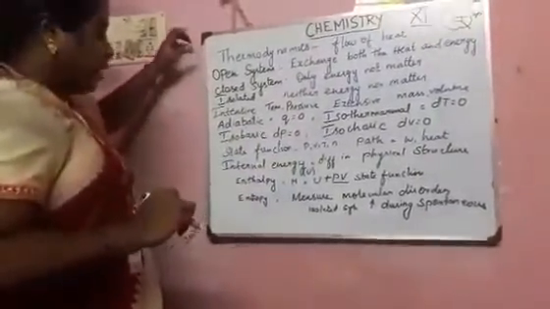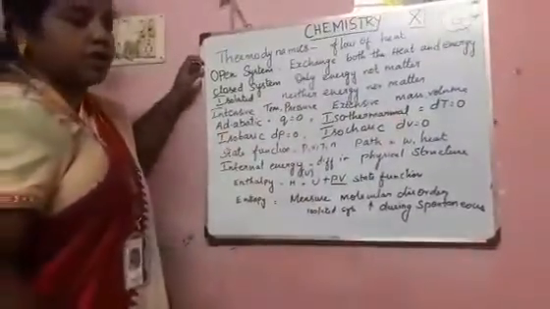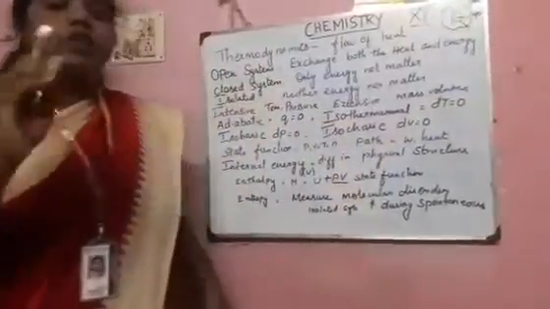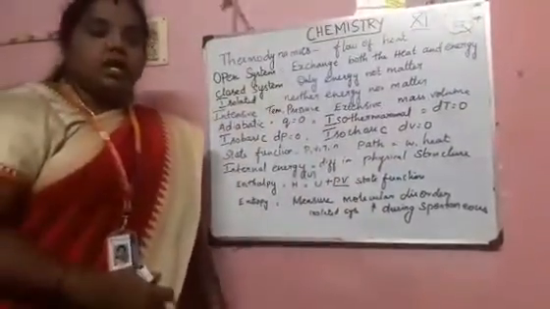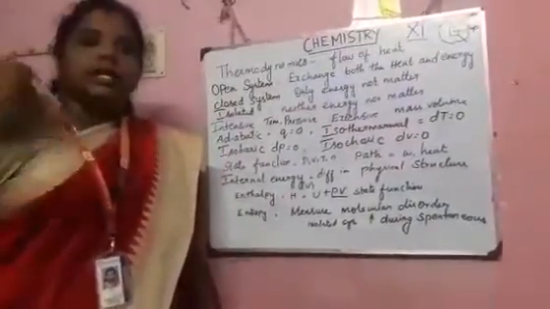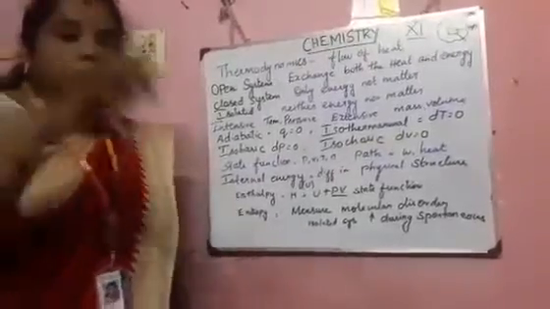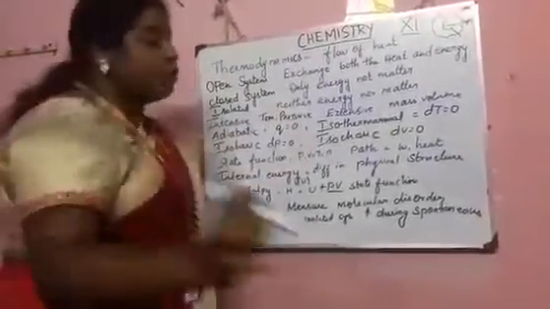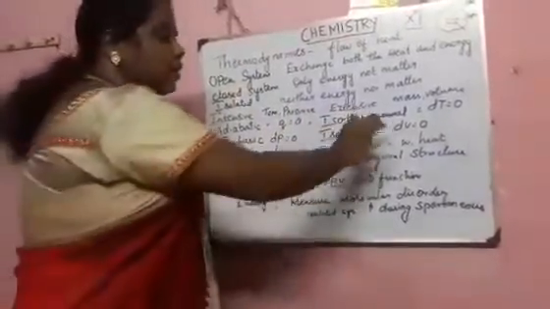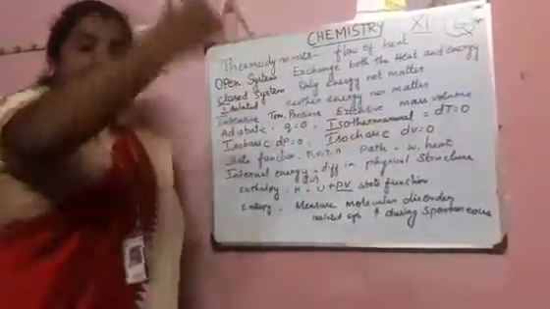And next one, the isothermal process. An isothermal process is when your temperature is kept constant. For example, in a refrigerator you set one temperature, and it is maintained throughout the day and the week. When the temperature is maintained, that process is called isothermal. Iso means same, thermal means temperature. So the same temperature is maintained throughout the process.